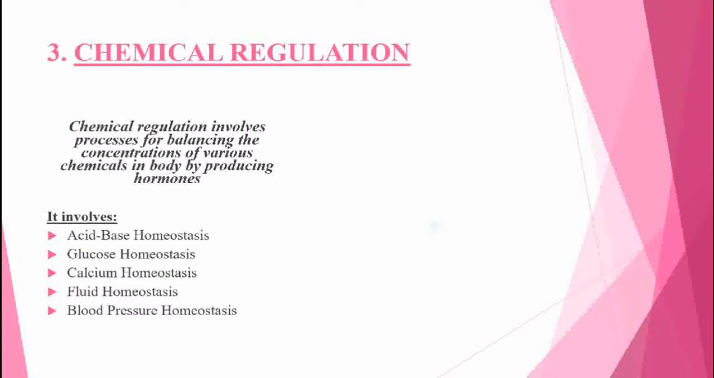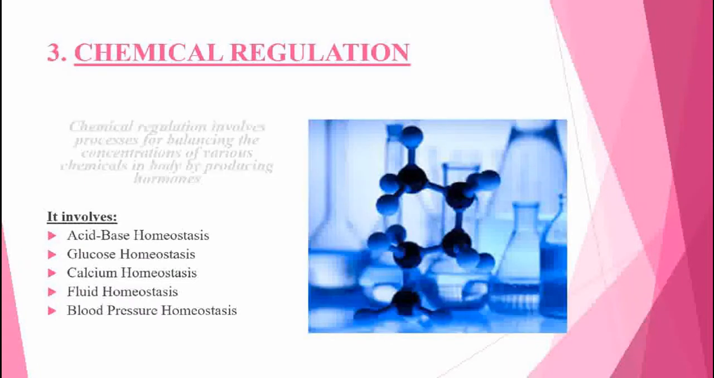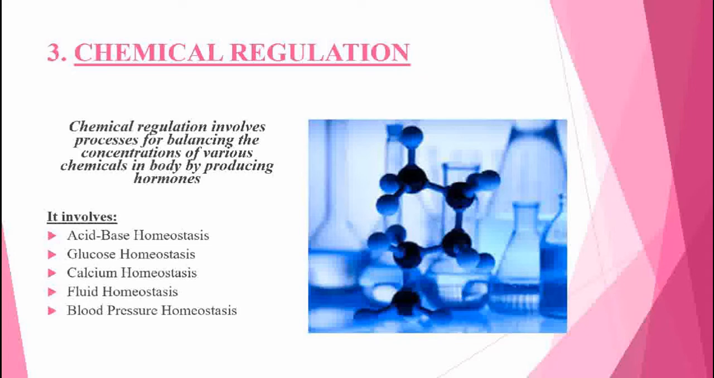Chemical regulation is a broad category of homeostasis that involves the processes for balancing concentrations of various chemicals through hormones. Precisely speaking, it involves the maintenance of acid-base equilibrium in the blood, the homeostasis of glucose, calcium ions, extracellular fluid of various regions like cerebrospinal fluid in the CNS, pleural fluid around the lungs, pericardial fluid surrounding the heart, etc., and blood pressure.